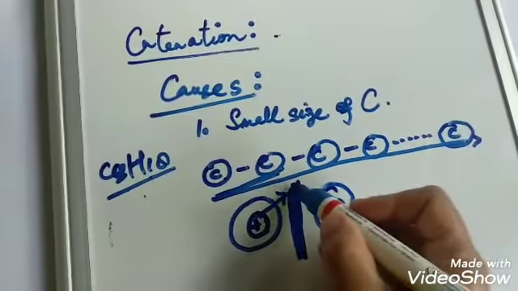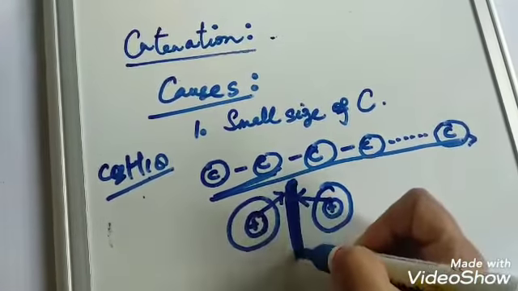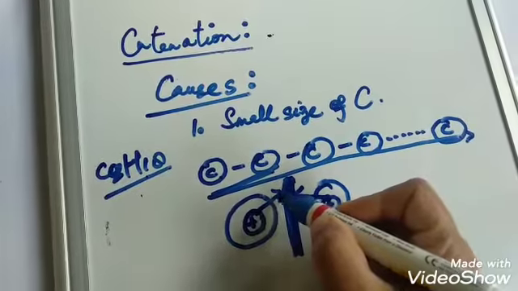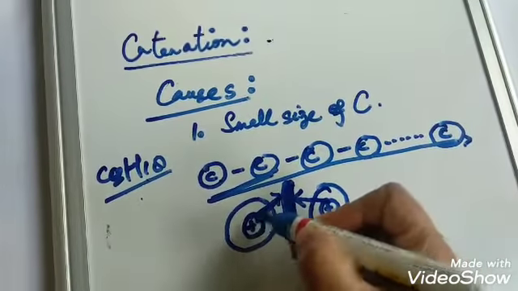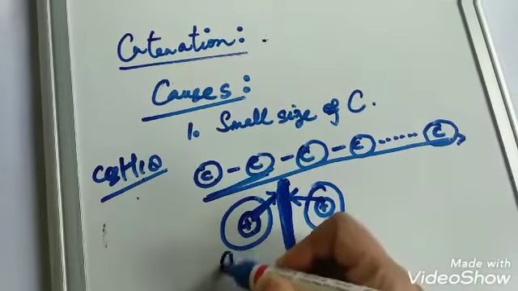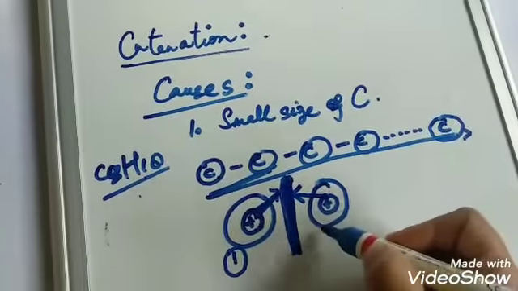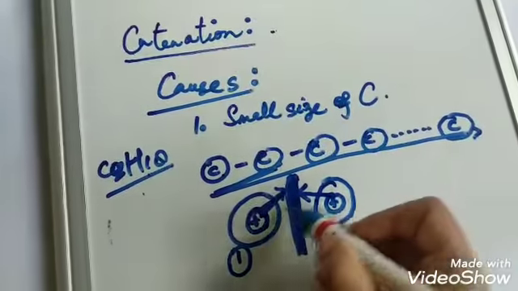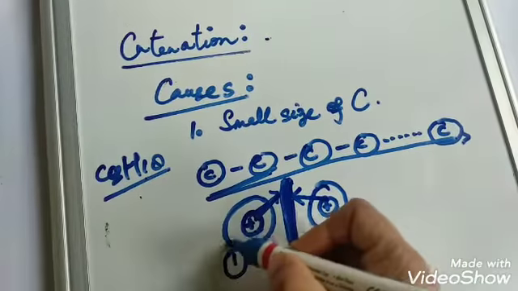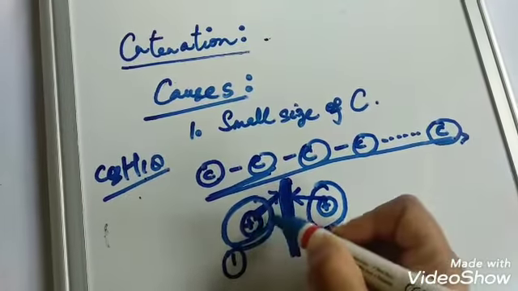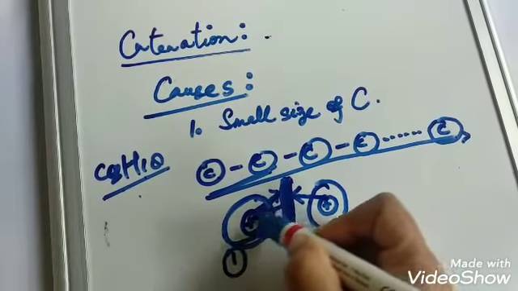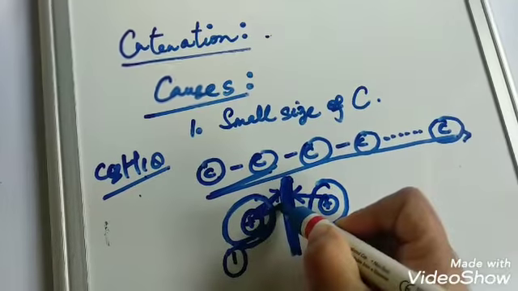So in simpler language, this shared pair of electrons will have a strong hold on both these nuclei, the nucleus of the first carbon atom and the nucleus of the second carbon atom. And since the size of carbon number 1 is very small, the distance between the nucleus and the electron will be shorter.